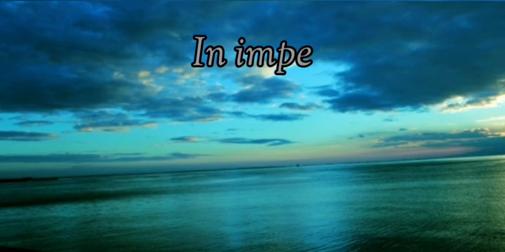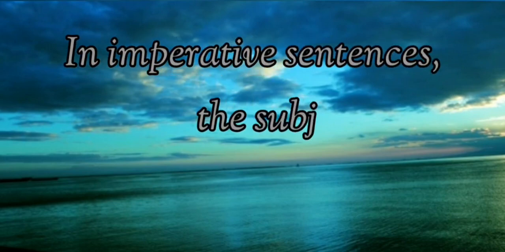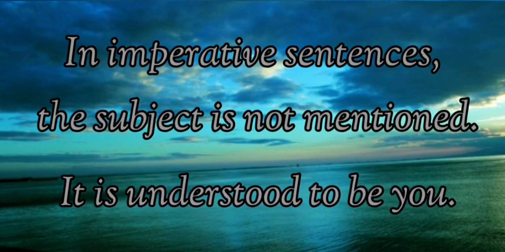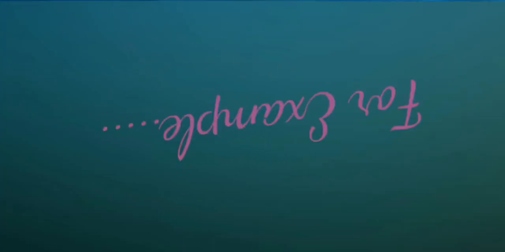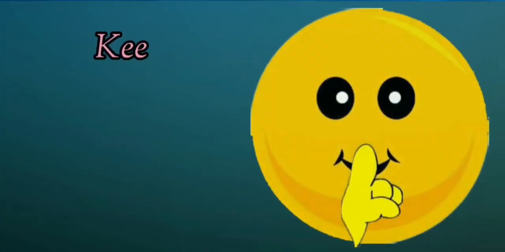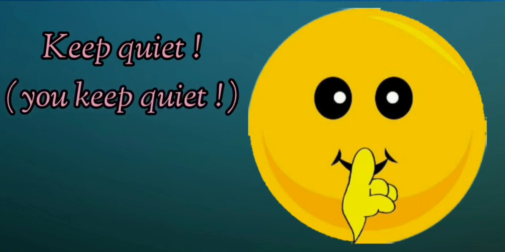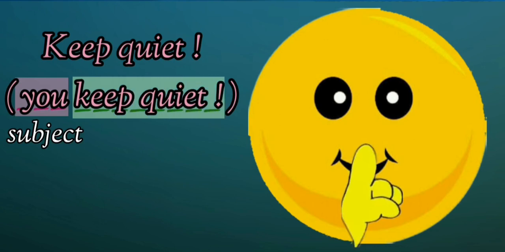In imperative sentences, the subject is not mentioned. It is understood to be you. For example, keep quiet. Now ask question, who keep quiet? Answer is you. So, you is the subject and keep quiet is the predicate.